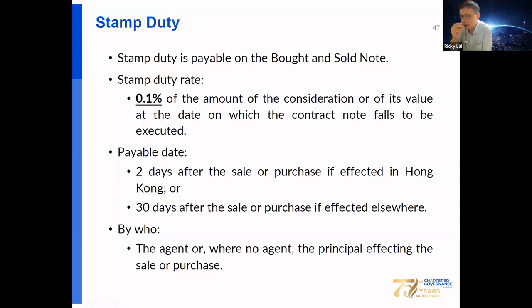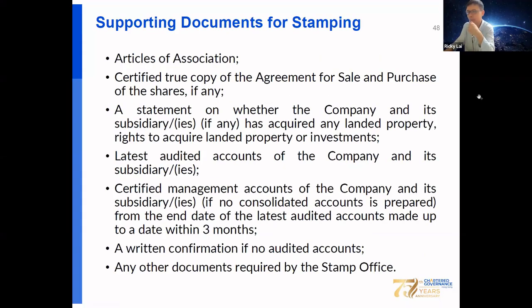The stamp duty should be paid within 2 days after the sales or purchase is effected in Hong Kong, or 30 days after the sales or purchase is effected elsewhere.